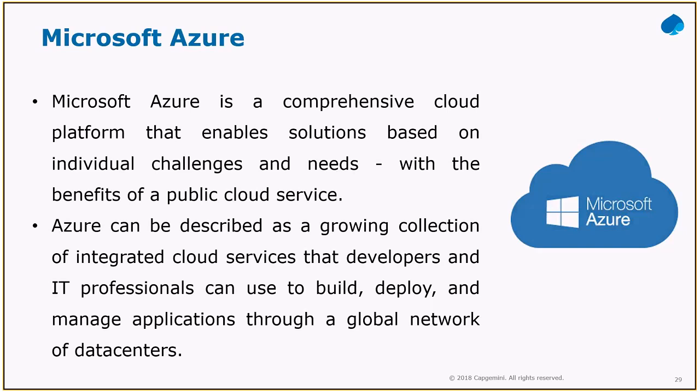So it's managed through a global network of data centers. The data center is going to be the smallest unit. A collection of such data centers can be called availability sets, and such availability sets will be called a region. We'll discuss this as we proceed further.